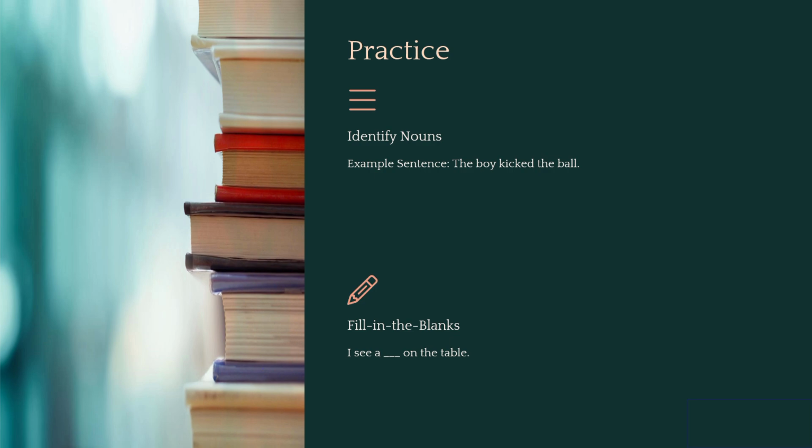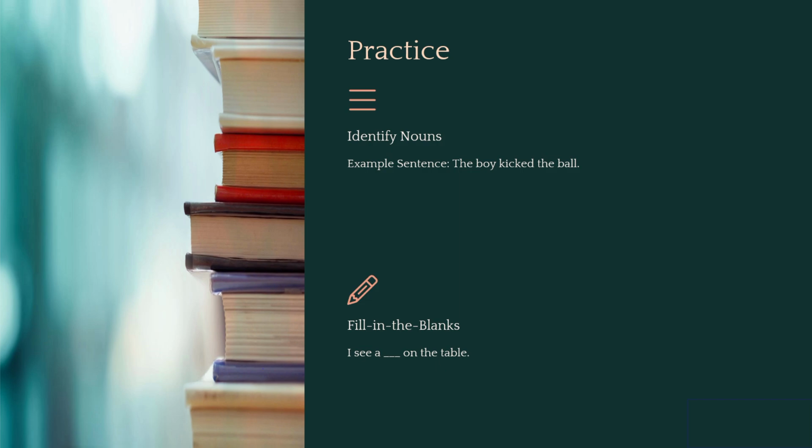Okay, so let's put this into practice with two quick exercises. The first one is to identify nouns. So here's the sentence. The boy kicked the ball. Can you identify the nouns? There's two of them. That's right. The word boy and the word ball. These are the nouns. So boy and ball. That's how you identify the nouns.